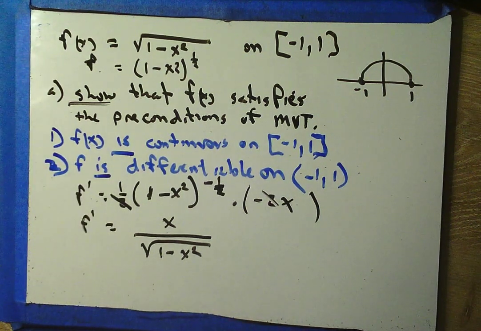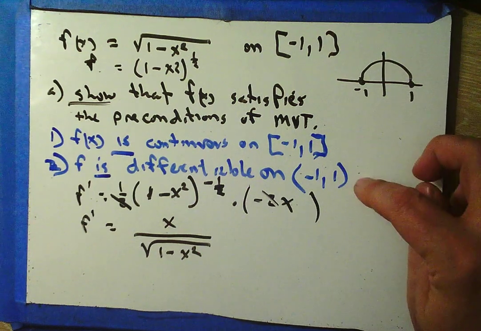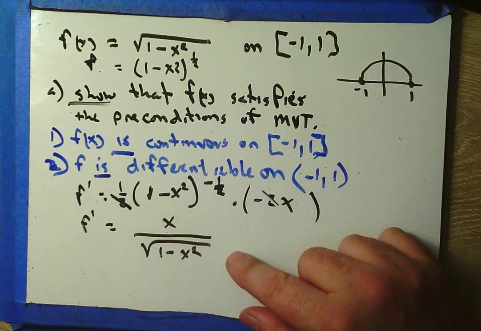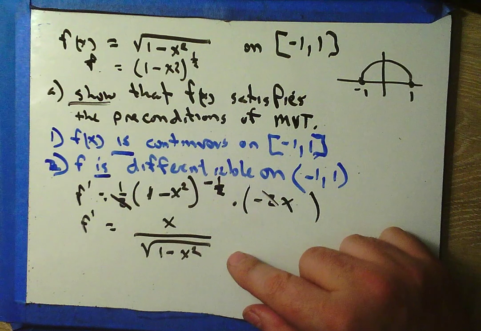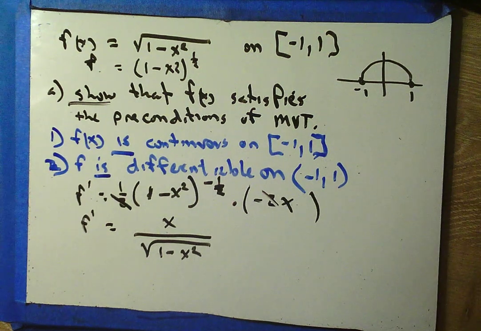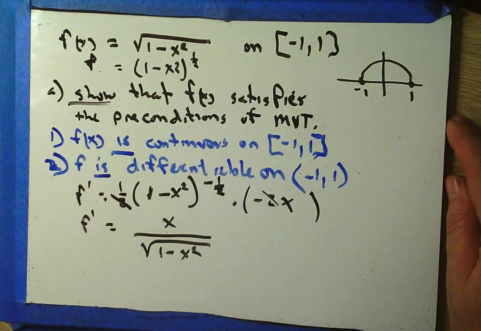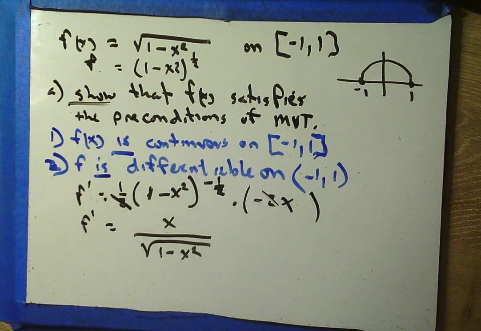Now, I will say that sometimes you'll run into a problem where even though you don't meet the preconditions, like the function isn't differentiable, we can still find a place x equals c. We're just not guaranteed we're going to find a place. That's the cool thing about MVT, that we're guaranteed at least one place x equals c where the slope of the secant equals the slope of the tangent.